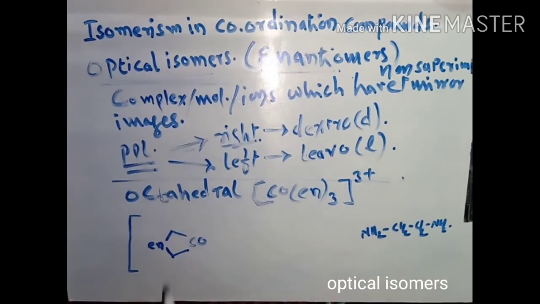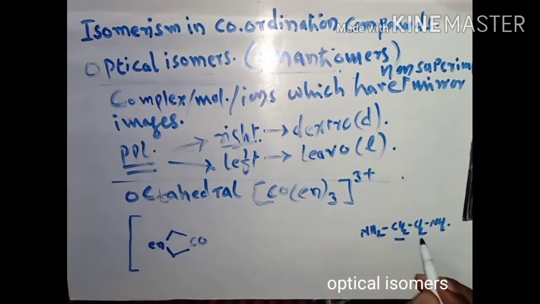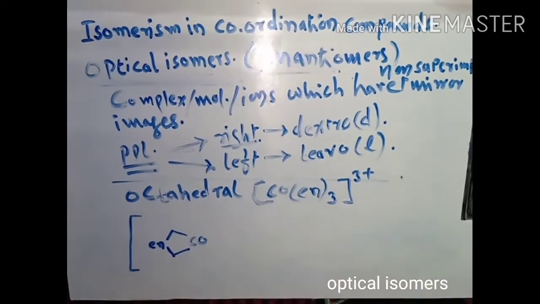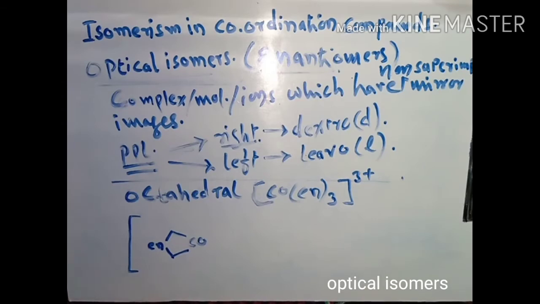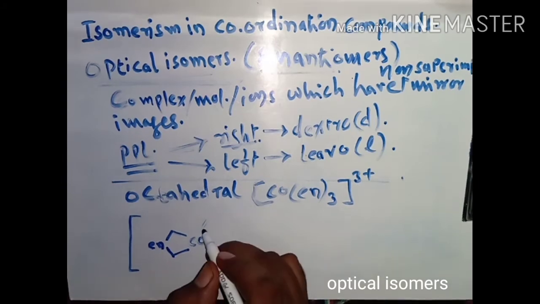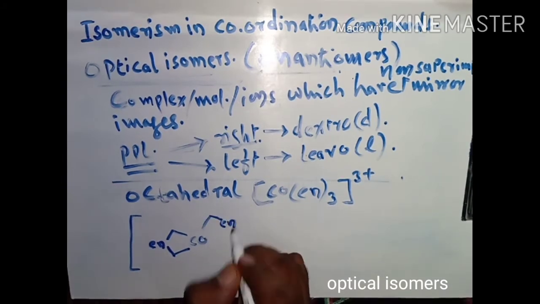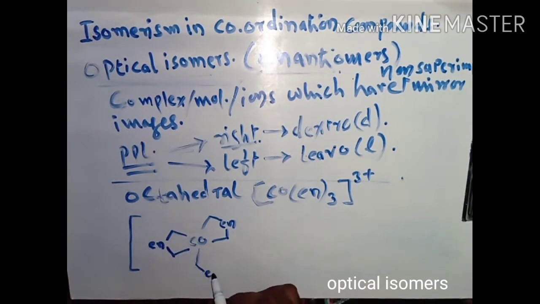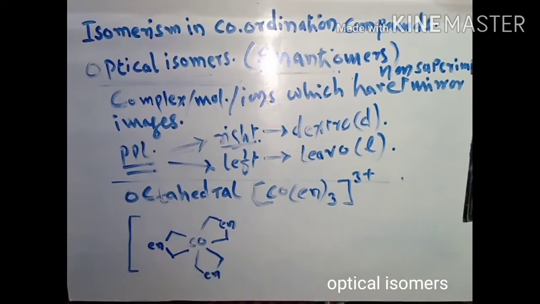So we can write here 2 corners indicating the 2 CH2 groups, and these are the linkages of a nitrogen atom to this CH2 group. We can write in this manner, which I discussed in the last lecture. Now we shall write the second en molecule, and here we can write the third en molecule like this.